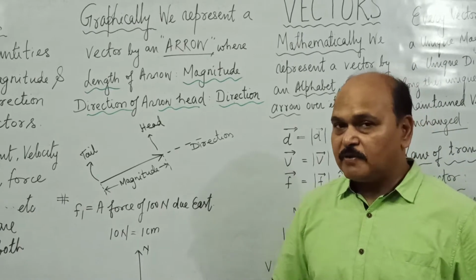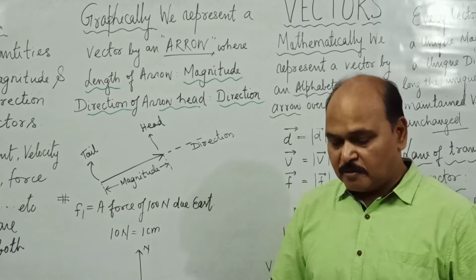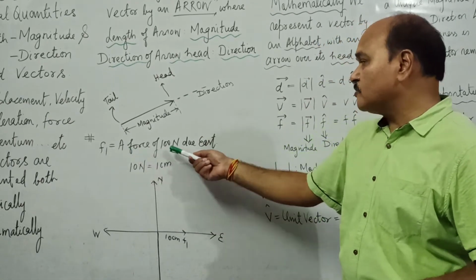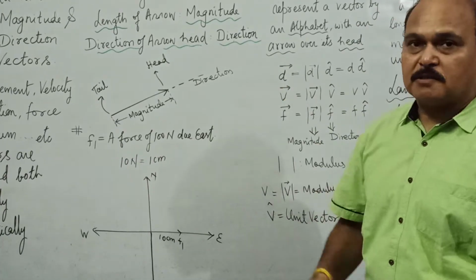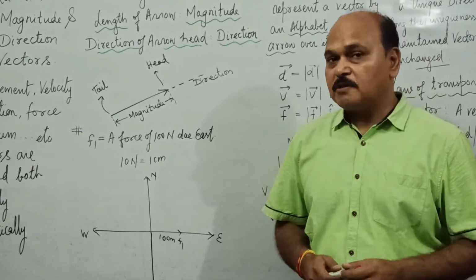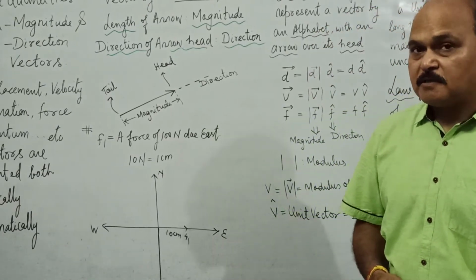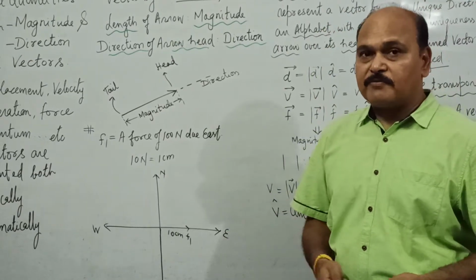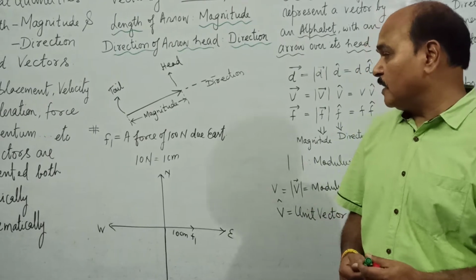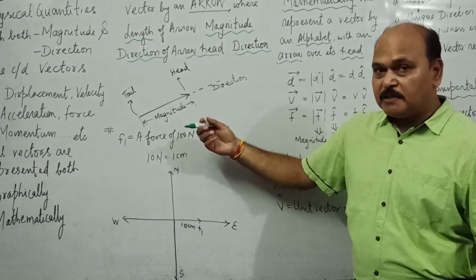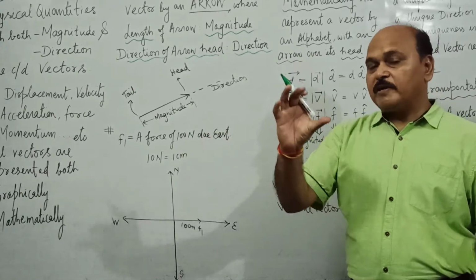Let us understand it further with the help of an example. Suppose we have a force of 100 Newton due east, and we want to represent it graphically. So we of course need a graph. Well, to represent a vector graphically, we convert the magnitude of vector into what?